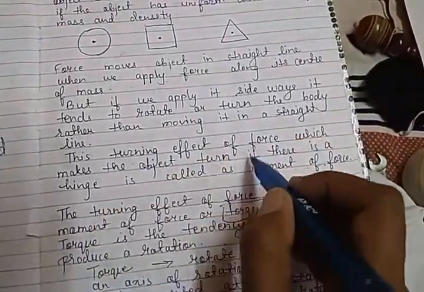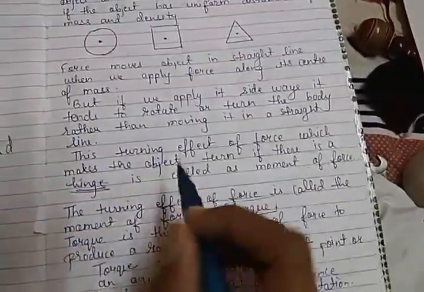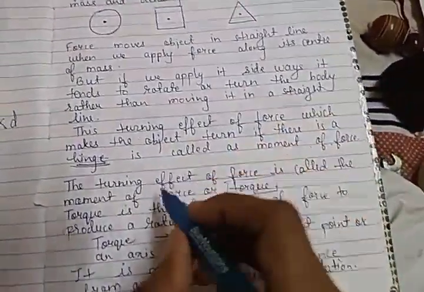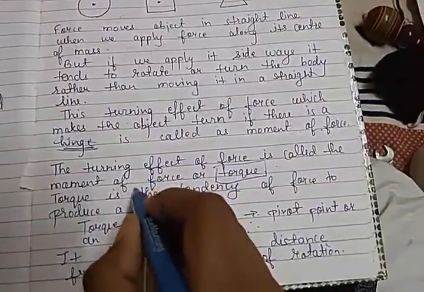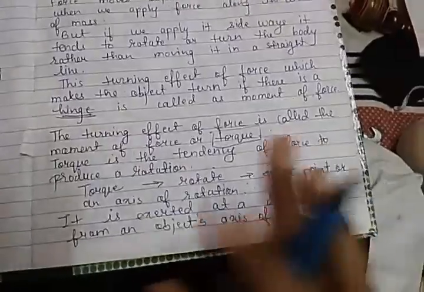When you have to turn an object, there should be a hinge to that particular object. Without a hinge, you cannot move, as we have seen in the example of the door. This turning effect is also known as moment of force or torque. This torque gives rotation to an object.